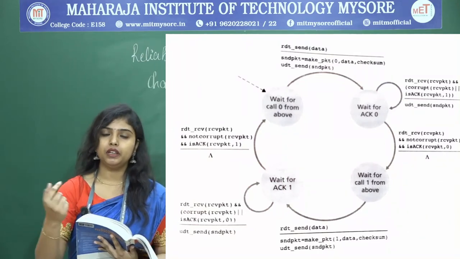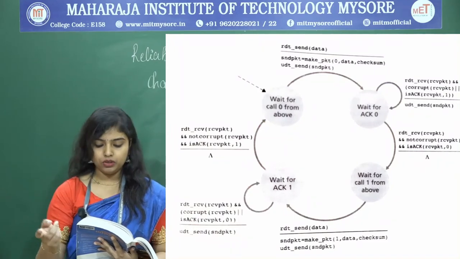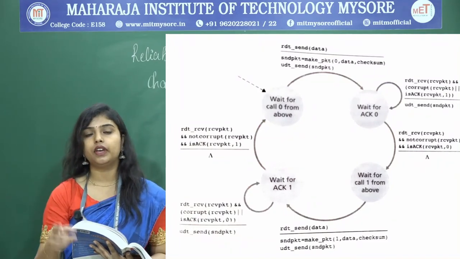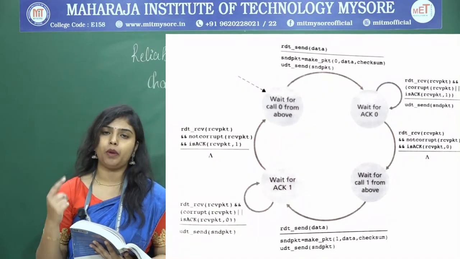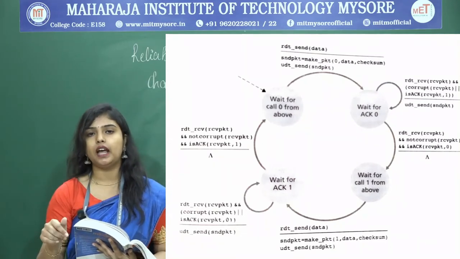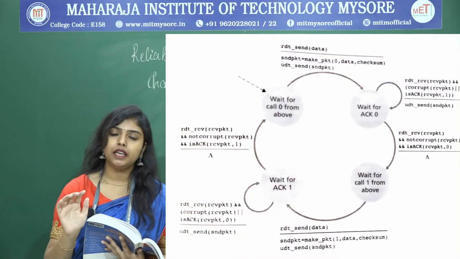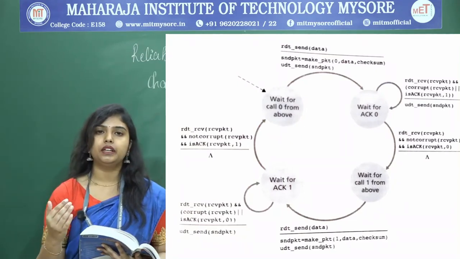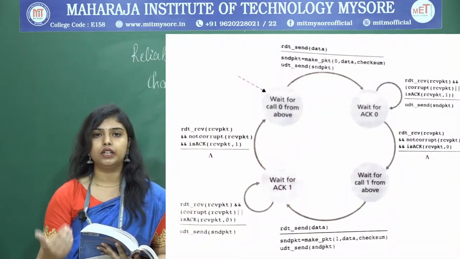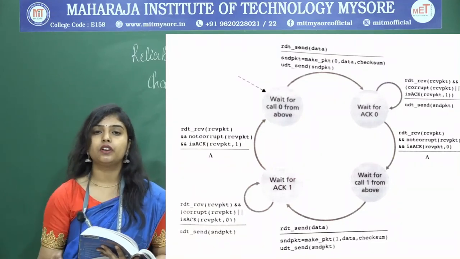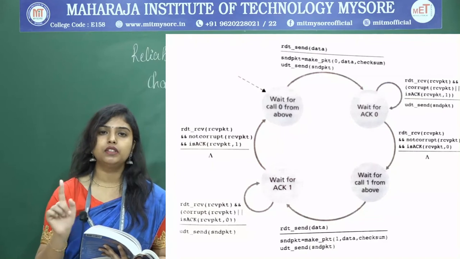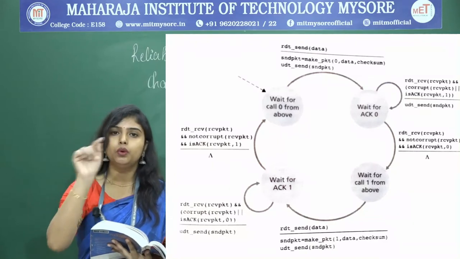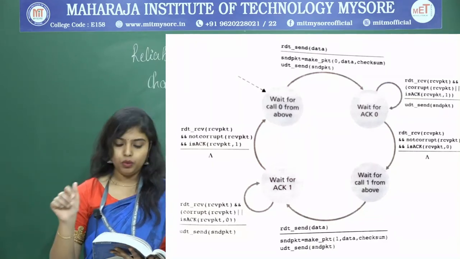Not only the packet being received is corrupt, but also if there is a chance that we receive the positive acknowledgement for the packet 1. If these things are happening, remain in the same state. Now, if the received acknowledgement is not corrupt and it is the positive acknowledgement for the packet sequence number 0, then move to the next state.